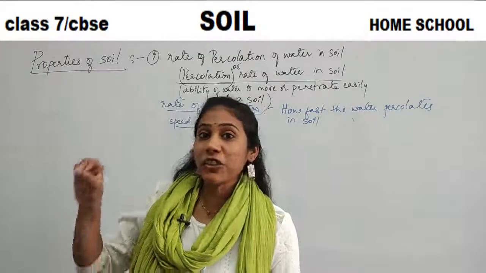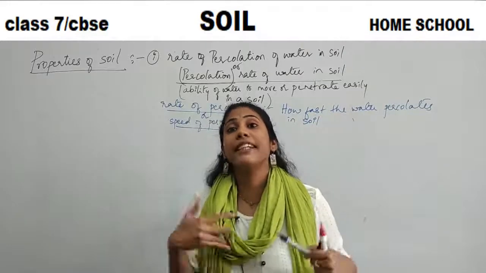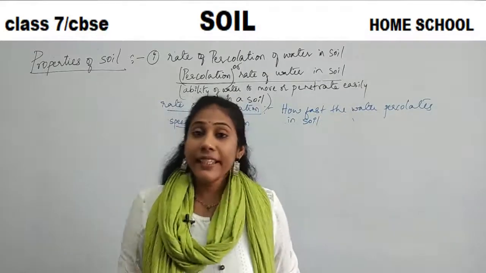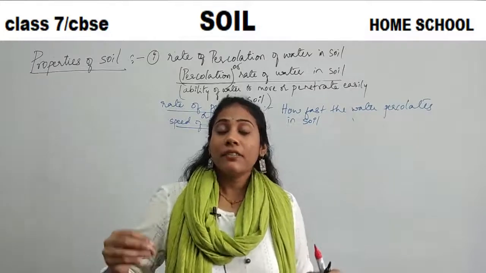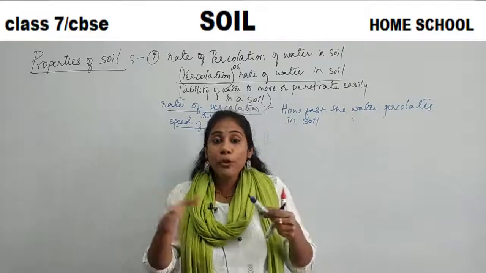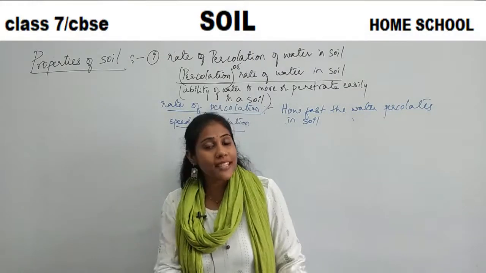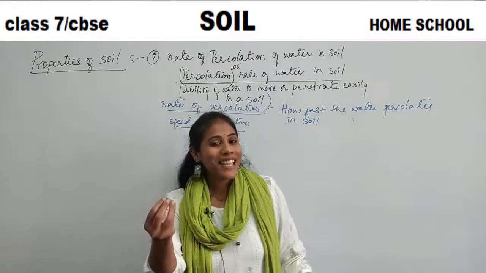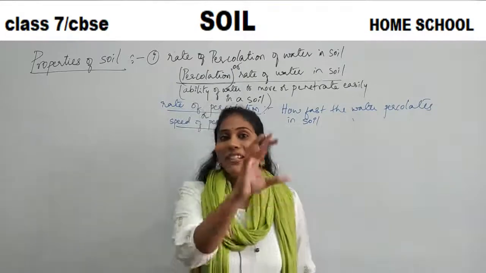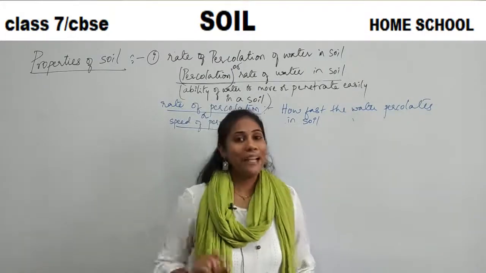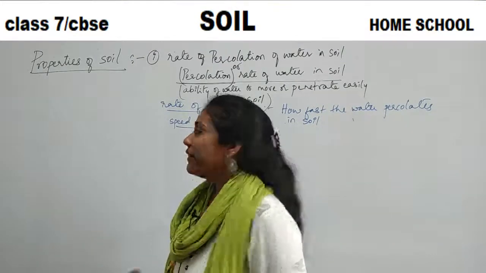In which soil can the water percolate more nicely? In which soil can the water penetrate or move in a faster way? Can you think of the answer? For this, the activity that you saw in the previous video will help. So let us try to revise that activity once.